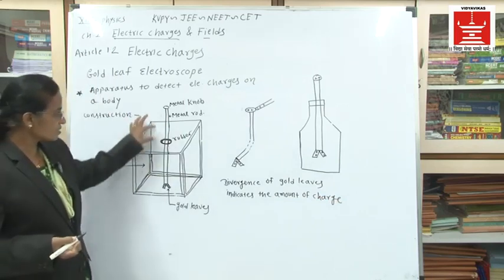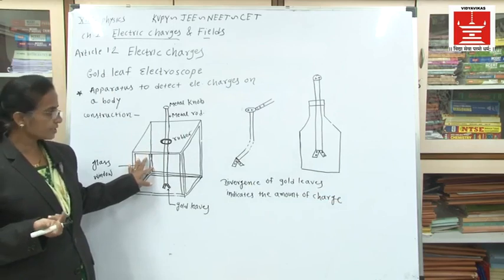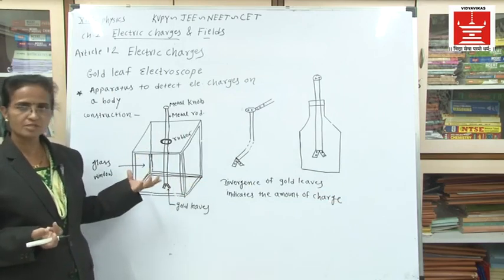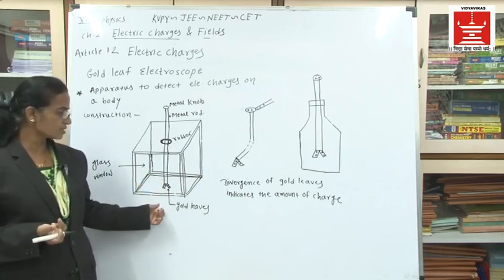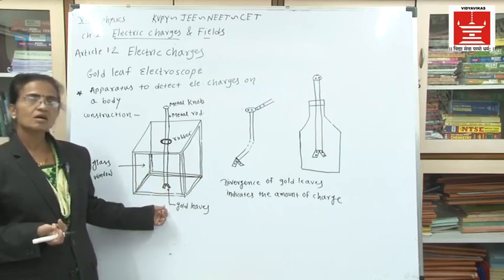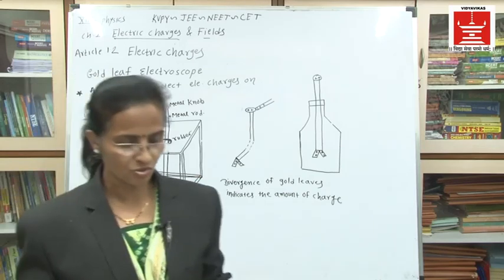That means how much charge is present on this metal rod is shown by the divergence. Divergence means they are moving away from each other, right? This is the construction of the gold leaf electroscope.